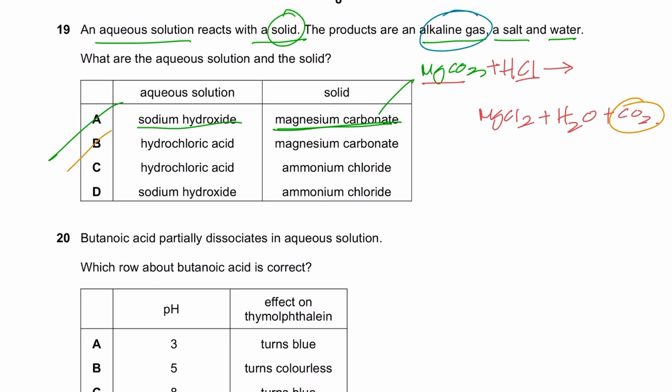So B is wrong. Hydrochloric acid plus ammonium chloride. Ammonium chloride is slightly acidic, and hydrochloric acid is an acid, so C will not undergo a reaction. D is the only option left, and this is the reaction that I've taught you guys, which I tell you most teachers tend to skip.